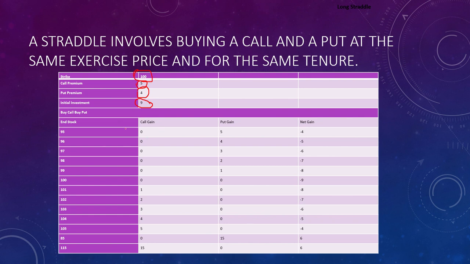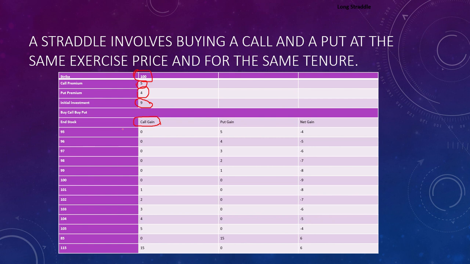Now you can see there are different probable future market prices, from 95 to 115. All these prices are given to us. Let's see when we will be in profit. Let's first understand the call gain or loss.